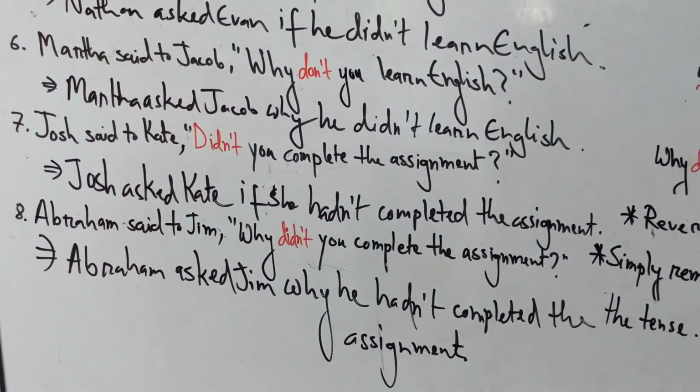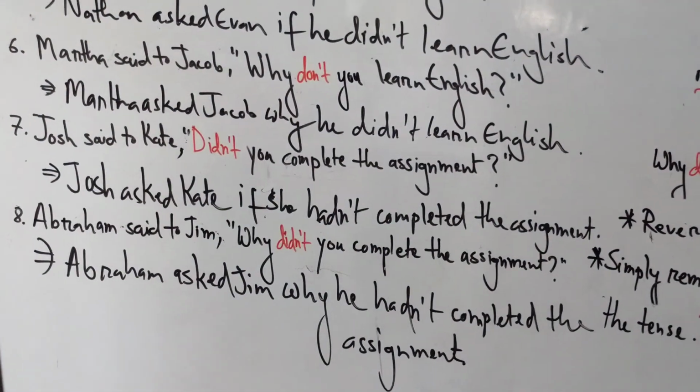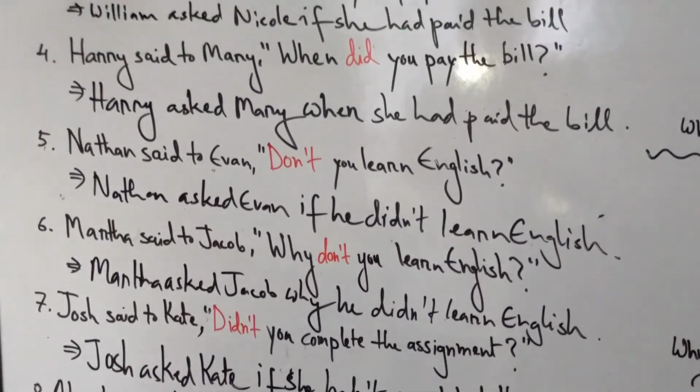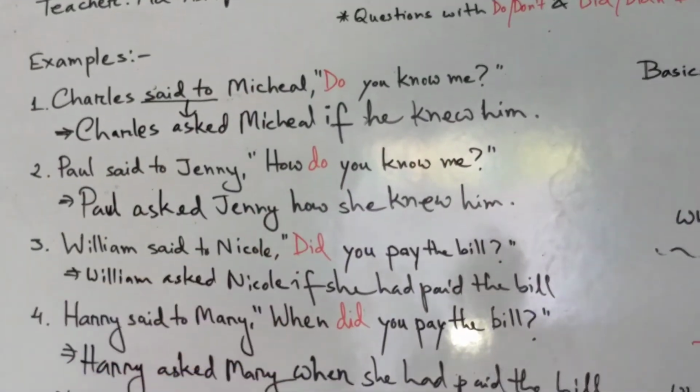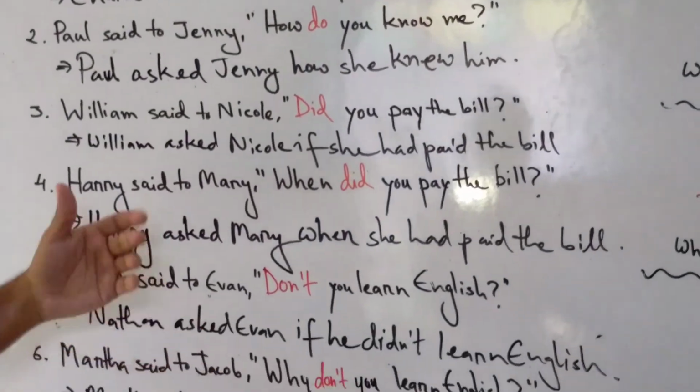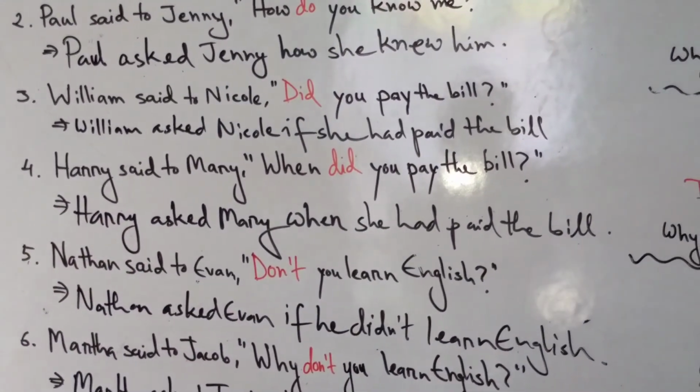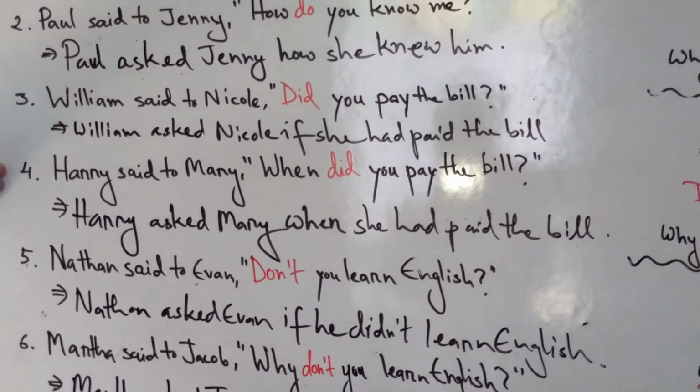So that's pretty much it. That's how you solve direct speech to indirect speech, especially the questions that start with do, did, don't, and didn't. They could be either yes, no, or WH. It doesn't really matter. The pattern is pretty much the same. That's it for today.